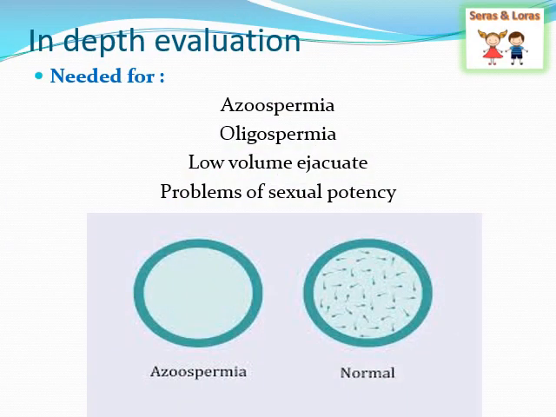Here we are seeing the indications for in-depth evaluation, which is mainly needed for persons having problems like azoospermia, which is absence of sperm. You can see in the picture the normal one, and in azoospermia there is total absence of sperm. Then oligospermia, decreased sperm count. Then low volume ejaculate, where the ejaculated semen is very low in volume. Next is the person having problems of sexual potency. In these cases, we need to do the in-depth evaluation.